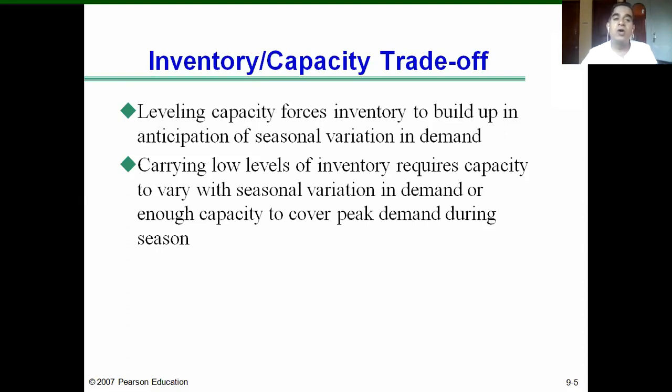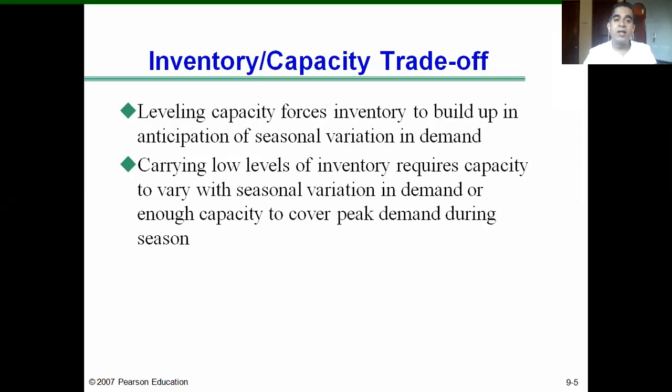If you can recall the Nectar Beverages example which I gave, it was a 10-year-old example, but you can understand. Varun Beverages has a different strategy, which I will tell you later. So Nectar Beverages 10 years ago, in the inventory capacity trade-off, went for this alternative decision, carrying low levels of inventory.